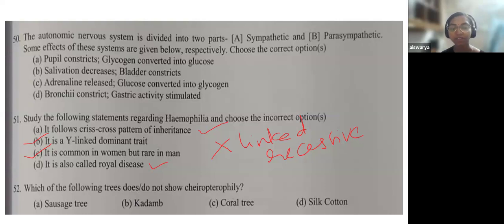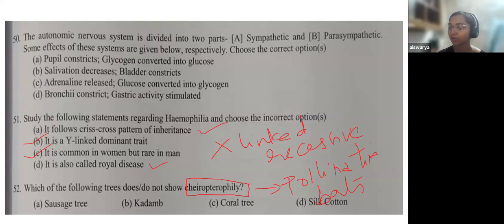Now the very last question, the 52nd question. Which of the following trees does or do not show Chiropterophily? Chiropterophily is actually pollination with the help of bats. So you should know the different types of pollination, and which are the different carriers or mediums of pollination. Here, Chiropterophily is specifically the pollination by bats.